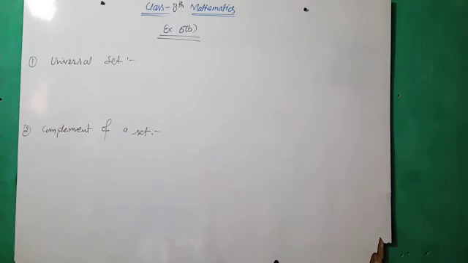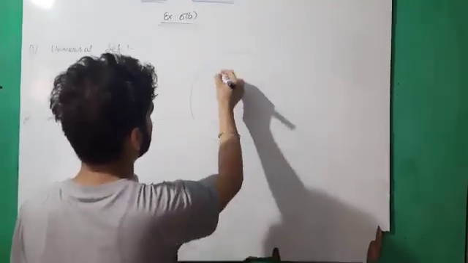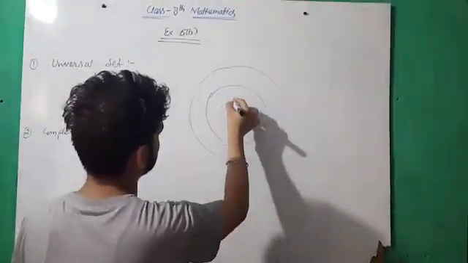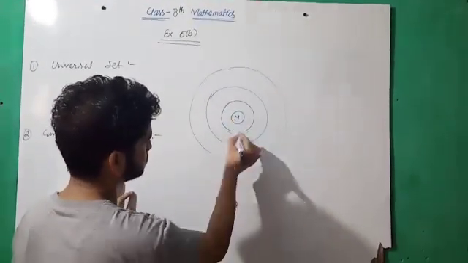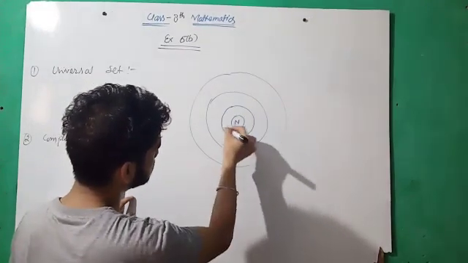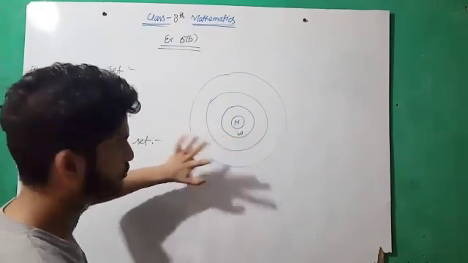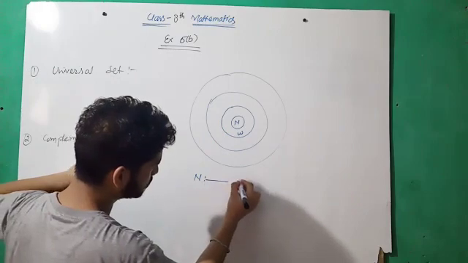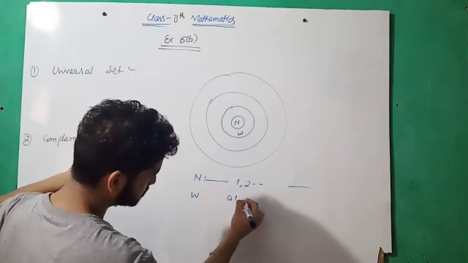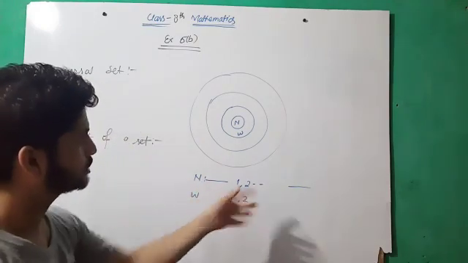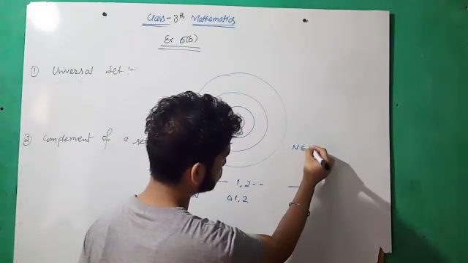Okay, like we have real number, we have integers, we have whole number and natural number. This is natural number. This is whole number. Whole number means this circle contains whole numbers. Natural number is a subset of whole number. Can we say that natural number is the subset of whole number? Yes, because natural numbers start with 1, 2 up to infinity, and whole numbers start with 0. It means whole number contains all the natural numbers. So we can say that N is the subset of W.